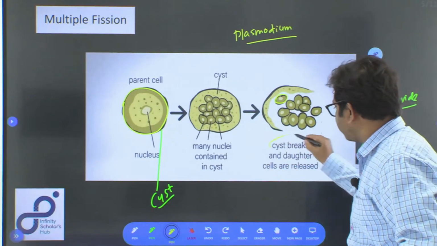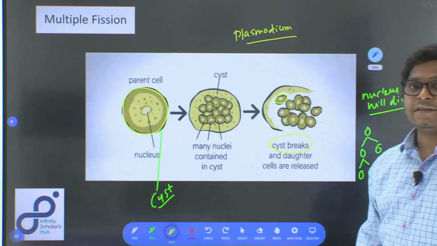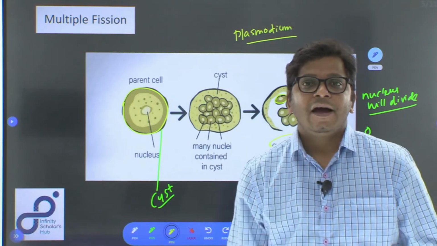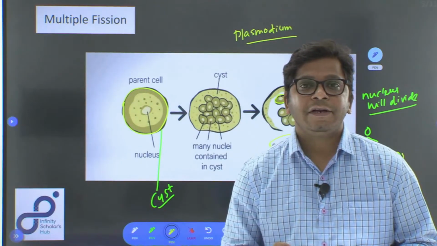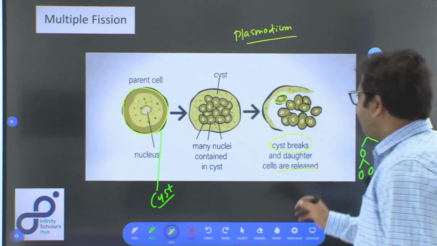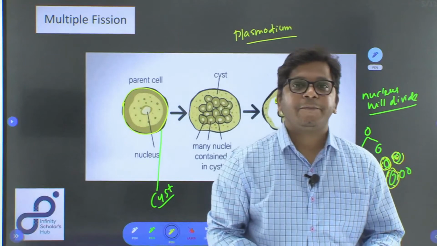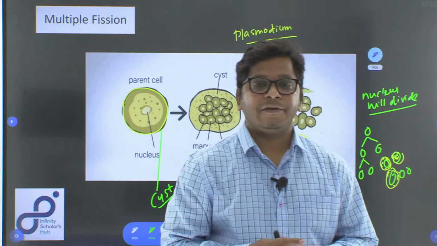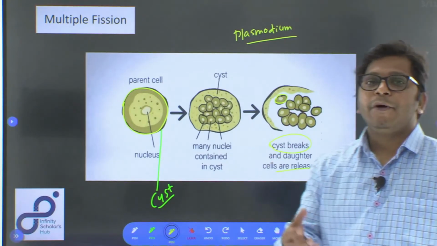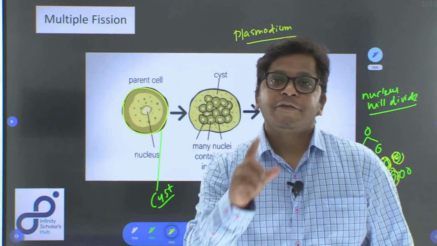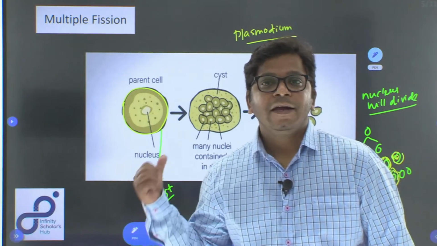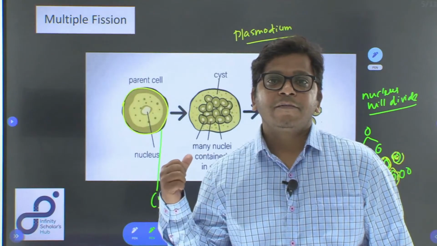The cyst breaks, and inside the cyst is present a large number of daughter nuclei, and all of them will be released at once. And therefore, such kind of reproduction is called multiple fission. Why is it called multiple fission? Because at a given point of time, multiple organisms are released from one parent cell or one parent organism.